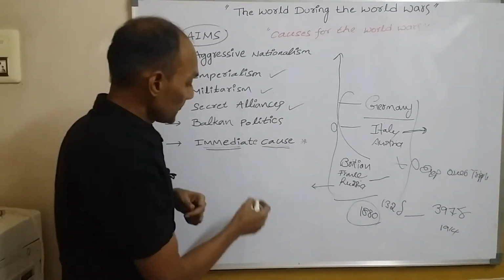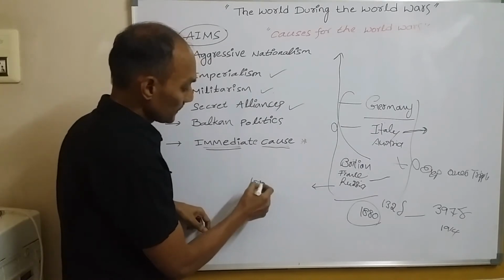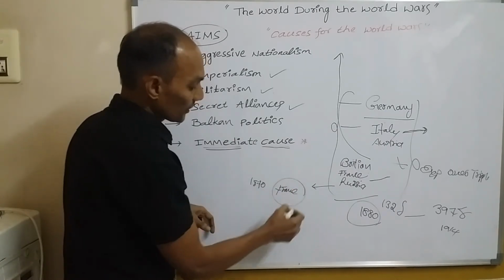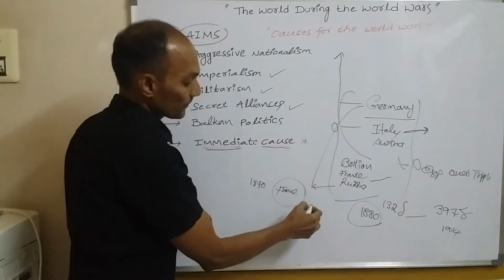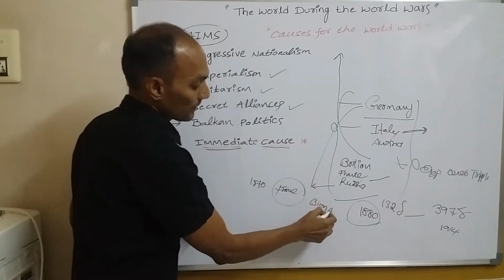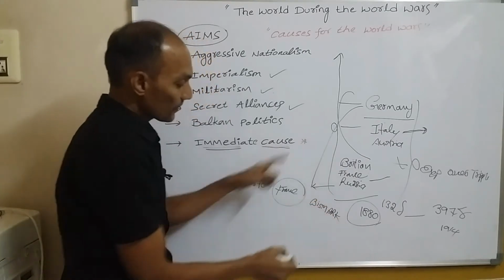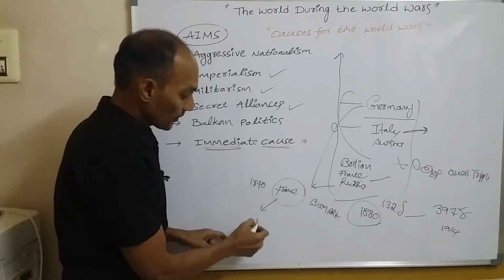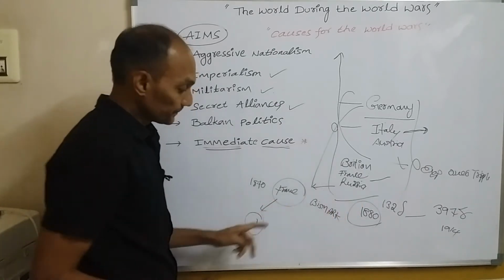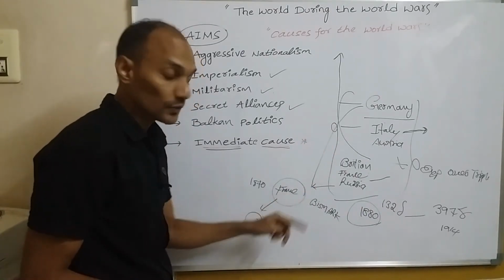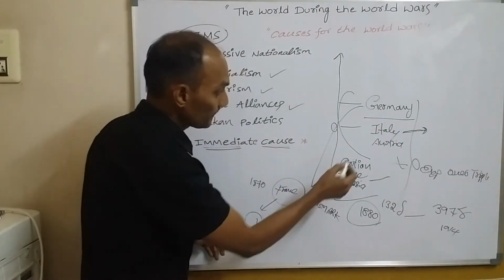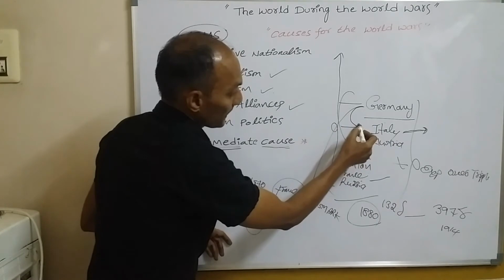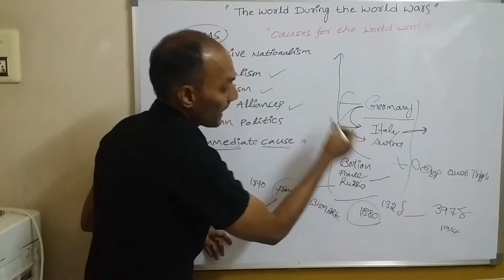Secret alliance means, in 1870, after Germany defeated France, German Chancellor Bismarck wanted to isolate France. Isolate means single out from the group. So he wanted to isolate France. So that's why he started secret alliances with Italy and Austria. Germany made an alliance with Italy as well as Austria.